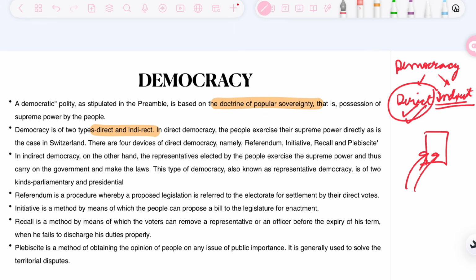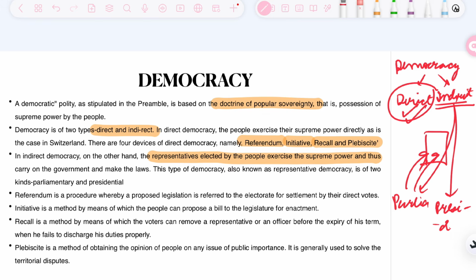Now, there are four devices of direct democracy, that is referendum, initiative, recall and plebiscite. We will study the difference between all of these. However, in the case of indirect democracy, the representatives elected by the people exercise the supreme power and thus carry on government and make laws. This kind of democracy is also called representative democracy. And this representative democracy, or indirect democracy, can be of two types, that is parliamentary form and presidential form. We'll get into further details in a separate lecture video.